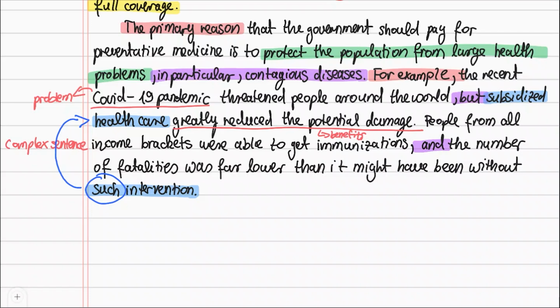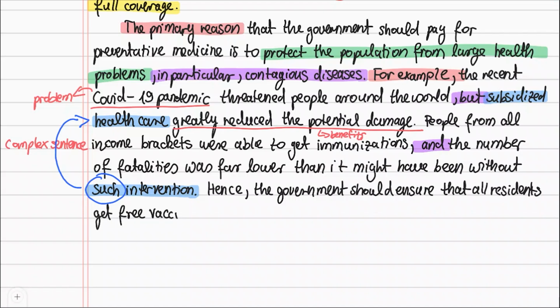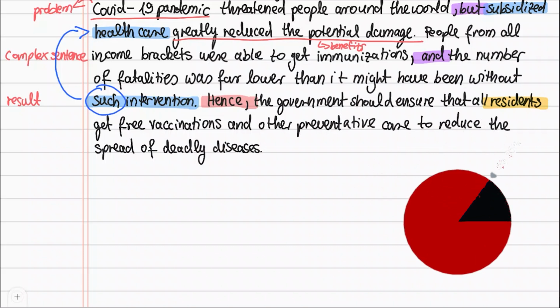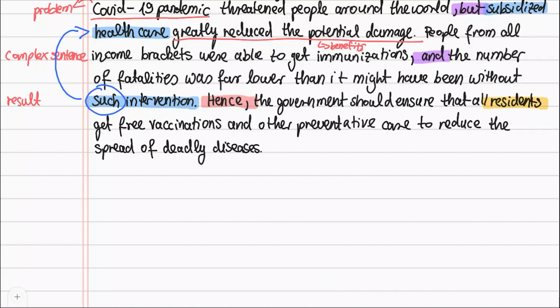Let's move on to the conclusion. Hence, the government should ensure that all residents get free vaccinations and other preventative care to reduce the spread of deadly diseases. Hence introduces the result of my argument. I just summarized the main idea again. I used residents instead of people so that my words don't sound too repetitive. Make sure you paraphrase a lot, because this shows the IELTS examiner that you have a broad range of vocabulary, which will improve your score. That's enough for the first point, so we will add the next. Don't forget to indent.